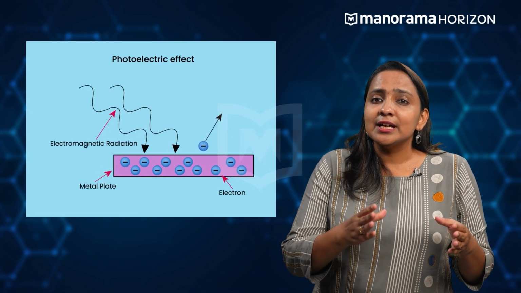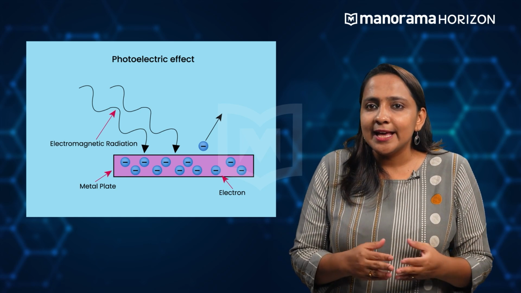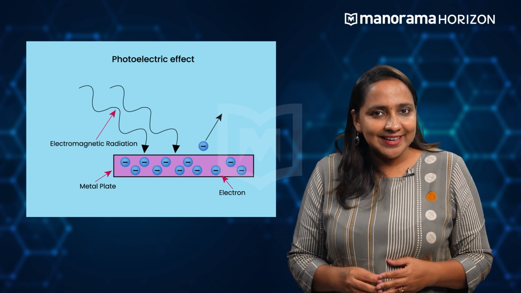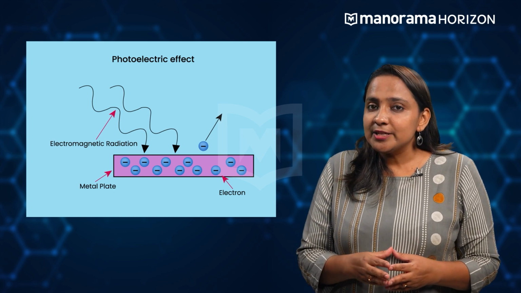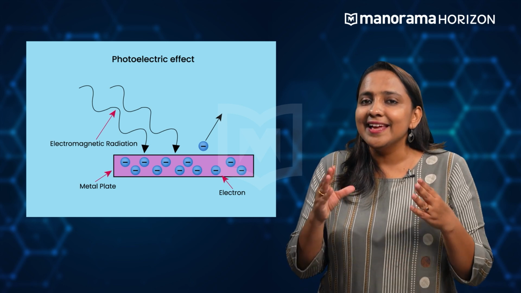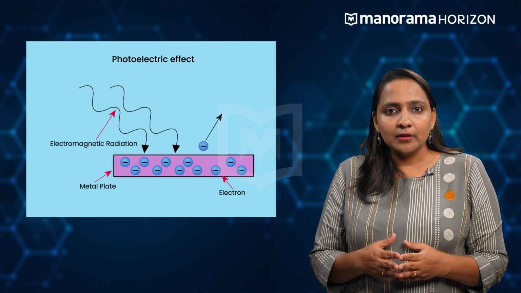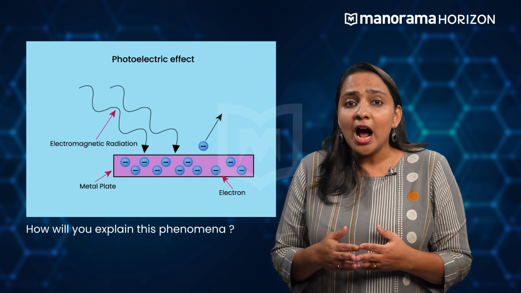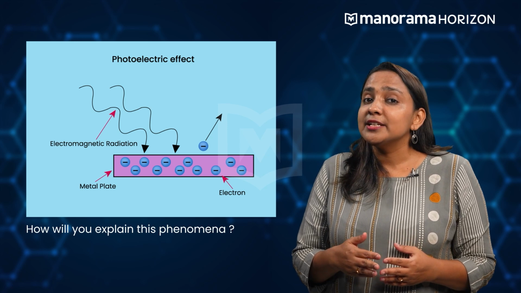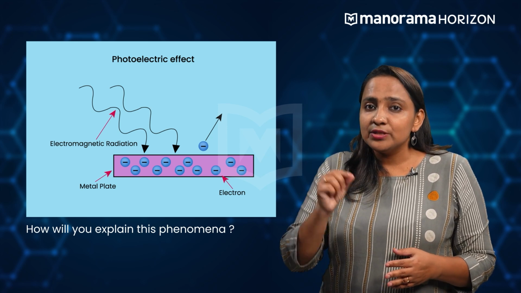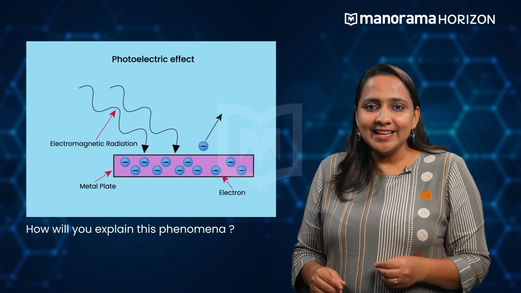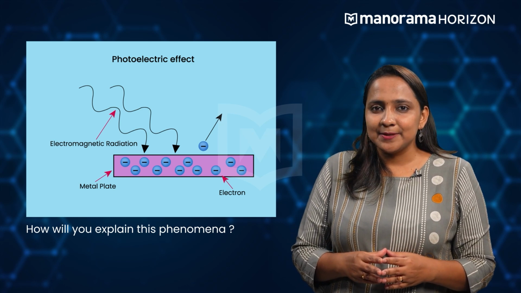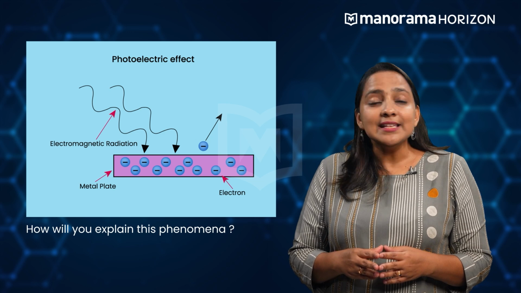Heinrich Hertz found that the phenomenon of ejection of an electron from metals, which is called the photoelectric effect, was not properly explained by the wave theory of light. Also, the line spectrum of hydrogen was not satisfactorily explained by this theory. Then, what could be the underlying feature of electromagnetic radiation which causes these phenomena? We will see more about this in our next class. Now, let us summarize what we have learnt.